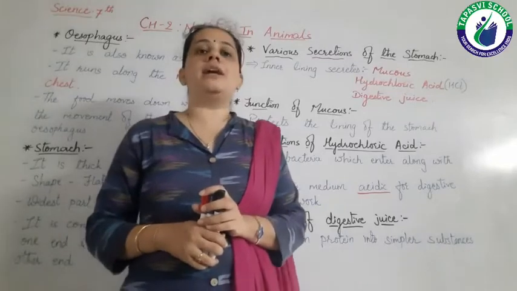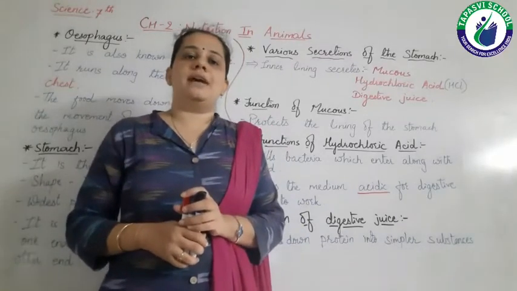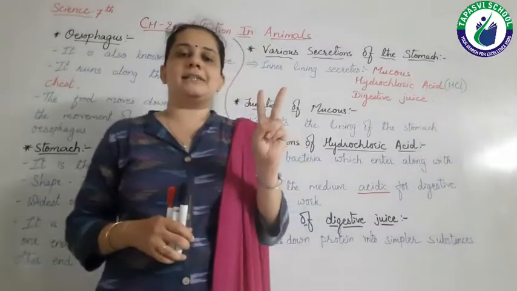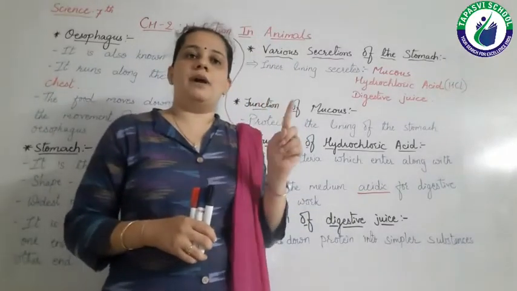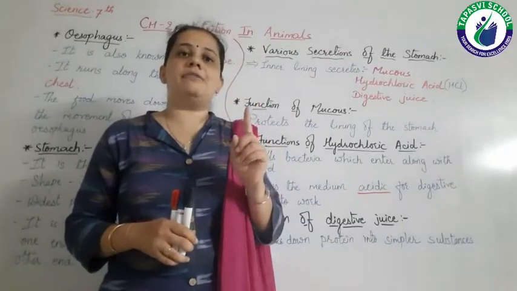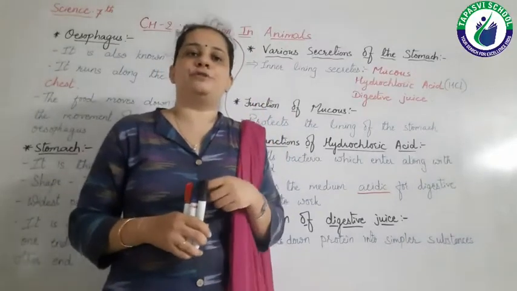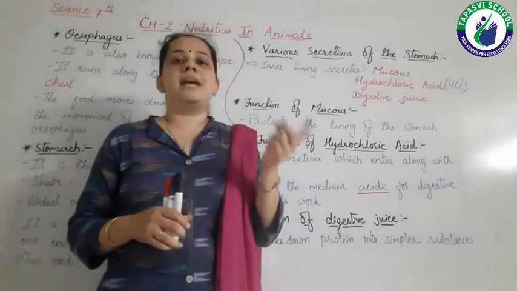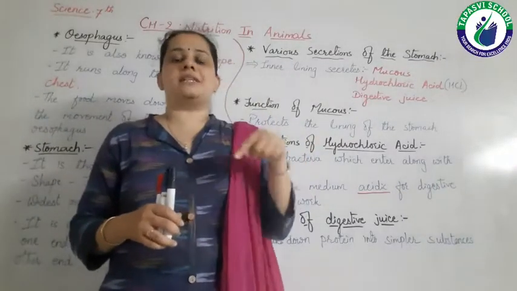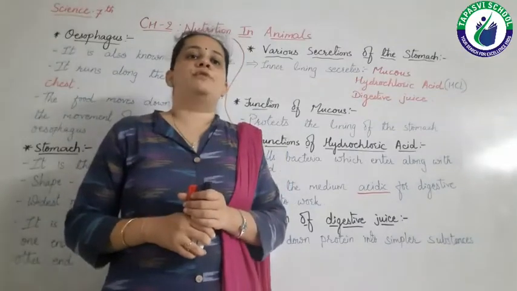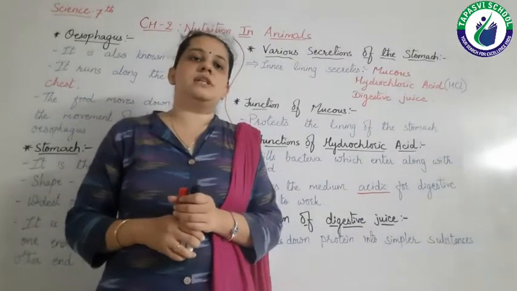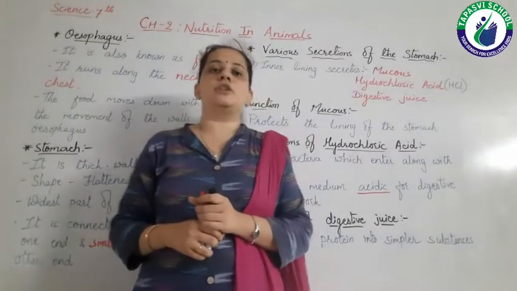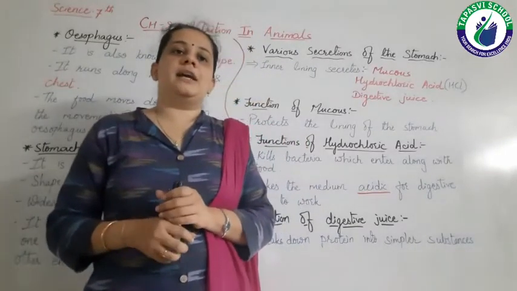Otherwise, it is not able to do its work. So the functions of hydrochloric acid are two. Number one, it kills the bacteria which enter along with our food. Number two, it makes the medium inside our stomach acidic for digestive juices to work. So this is about the function of hydrochloric acid.